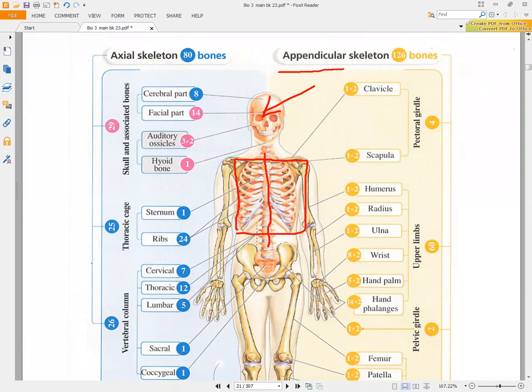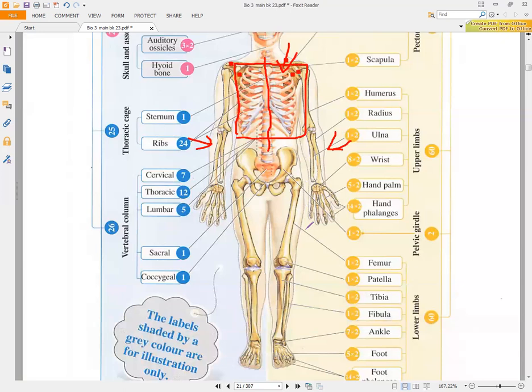After that, we have the appendicular skeleton that is attached to the axial skeleton. If you look here, you will find that we have two upper limbs. The two upper limbs are connected to the axial skeleton by a girdle. This girdle is called the pectoral girdle, and it consists of a bone present from behind, called the scapula, and another bone present from the anterior part, called the clavicle. We have two clavicles and two scapulae, so the pectoral girdle consists of four bones.